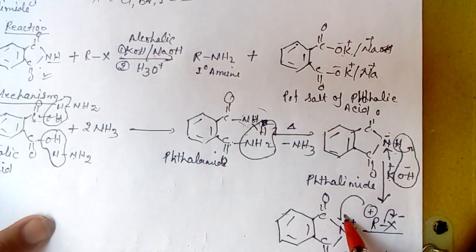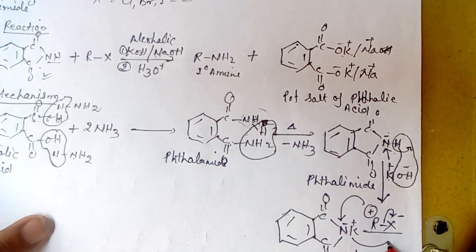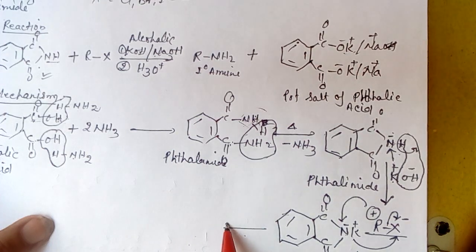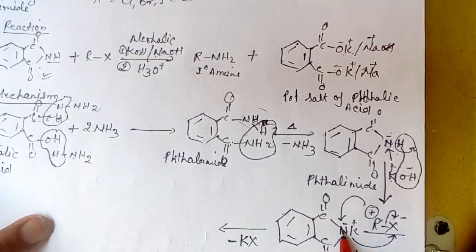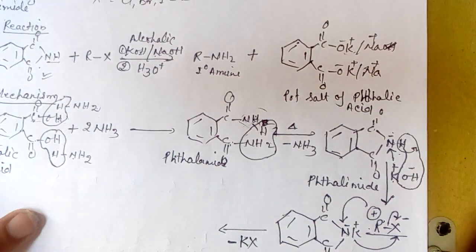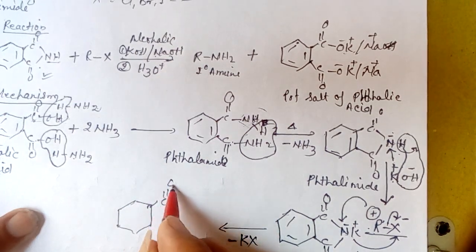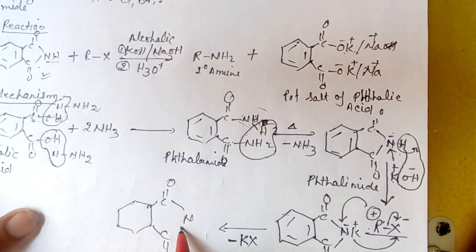This K reacts with X and forms KX. So KX is released out and the molecule N-alkyl phthalimide is formed. Look here, this is called N-alkyl phthalimide.